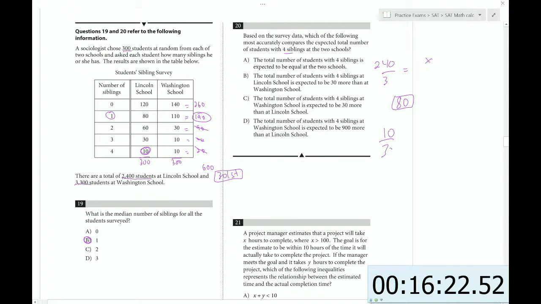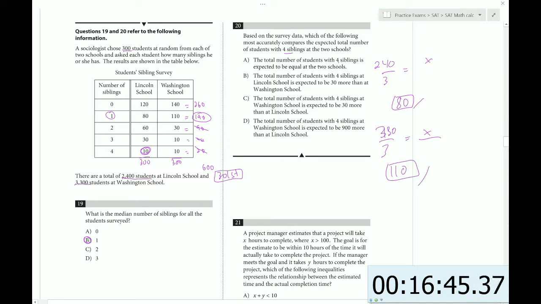And again, 10 out of 300 of the sample. So x out of 3,300. So again, this reduces to 1 over 30, and then the 3,300 can be moved up here. Then we lose 1 zero, so just 330 over 3, and that's going to be 110. So one of them has 80, and one of them has 110.